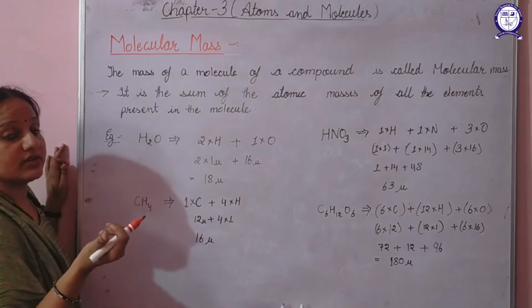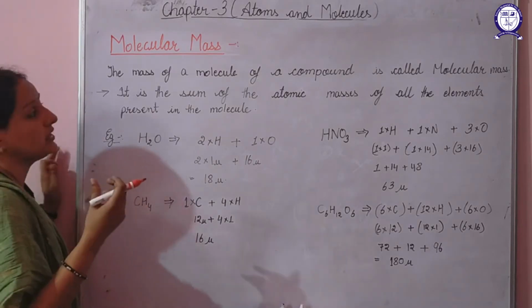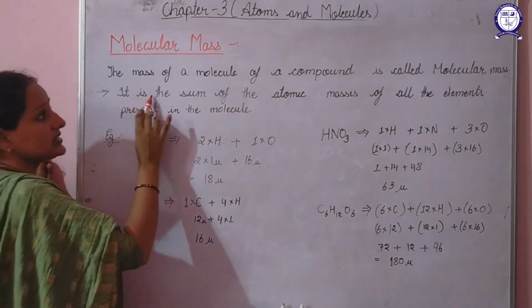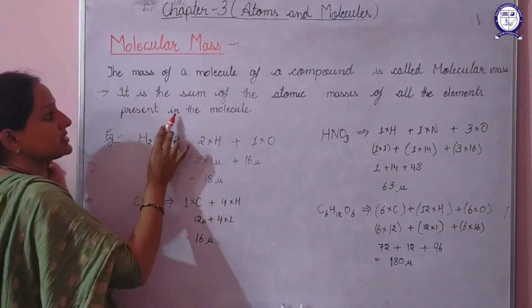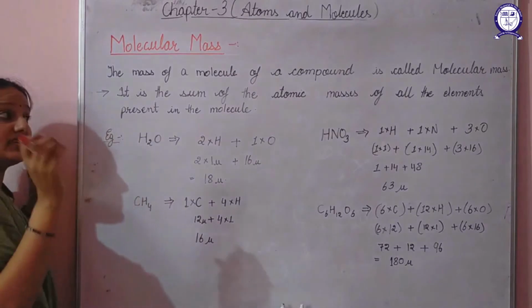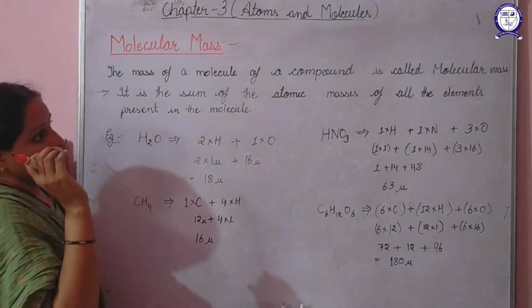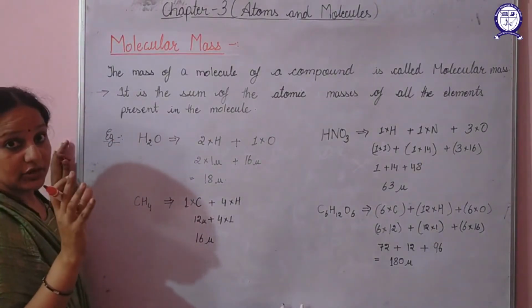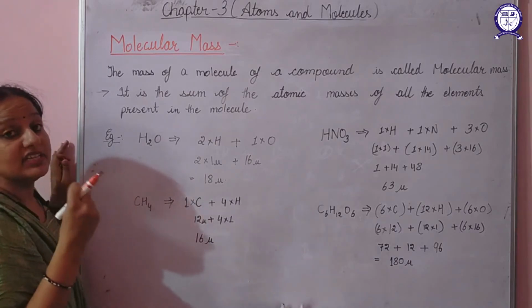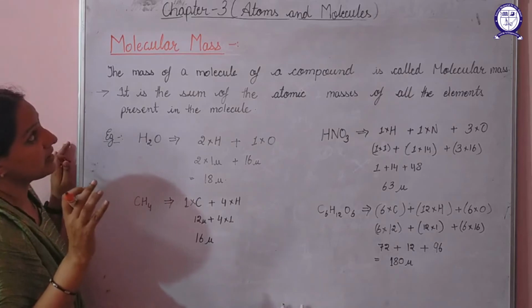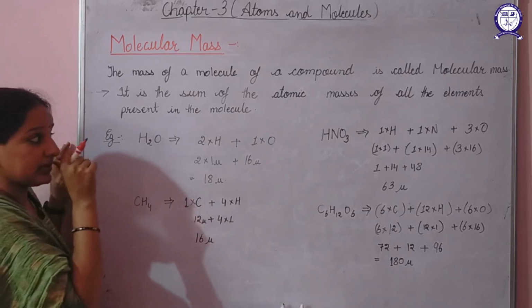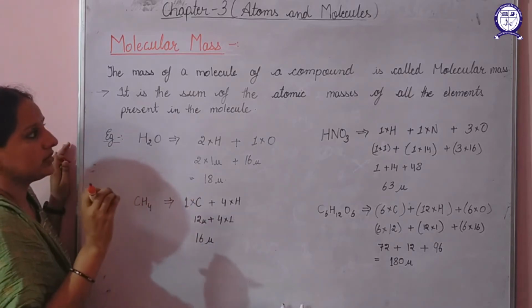Now the question arises of how we can calculate the molecular mass. It is the sum of the atomic masses of all the elements present in a molecule. That means if we add up the complete mass of all the elements present in a molecule, then the mass that we get is our molecular mass. For example, it is calculated for a few molecules.